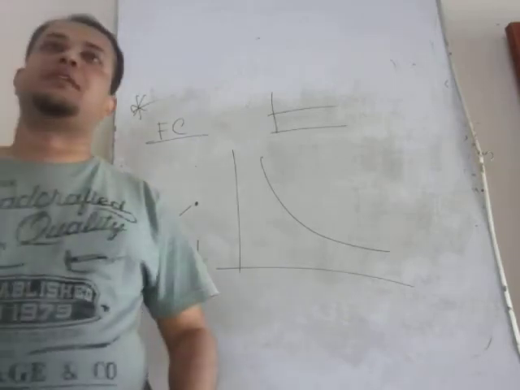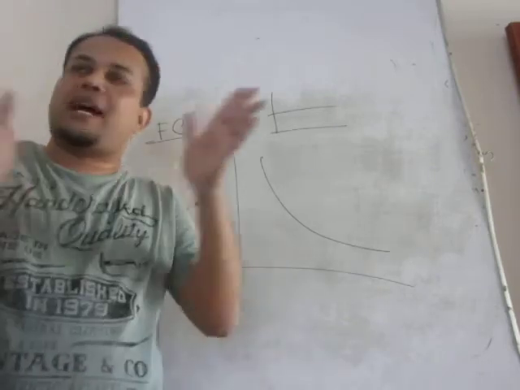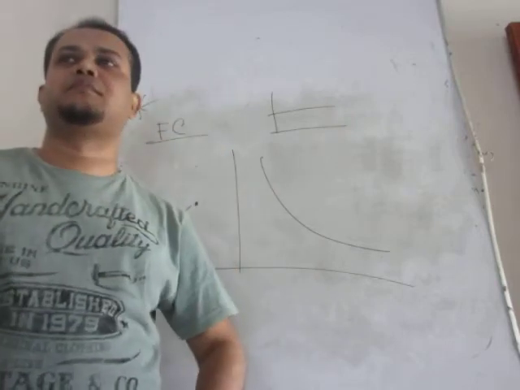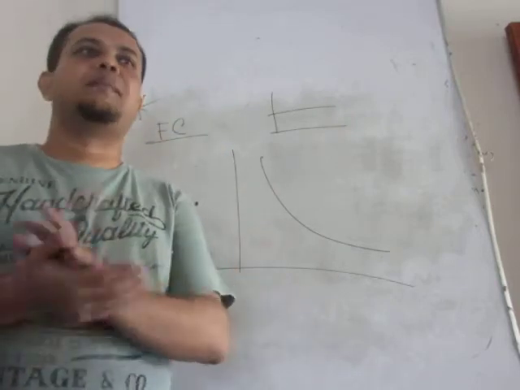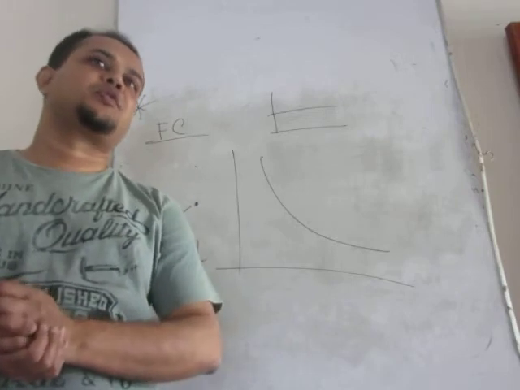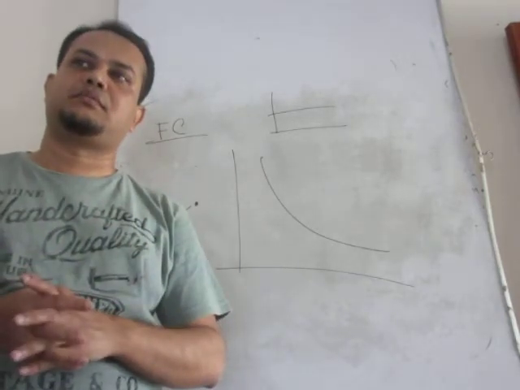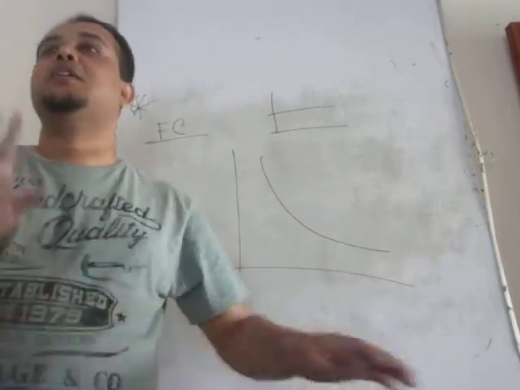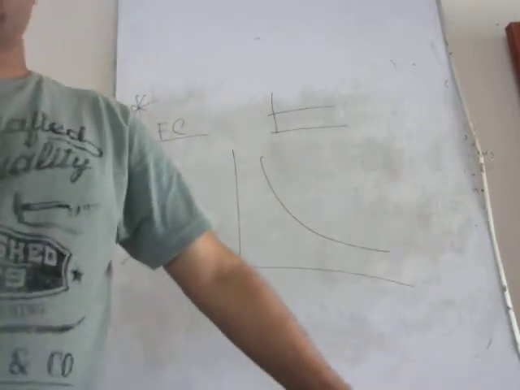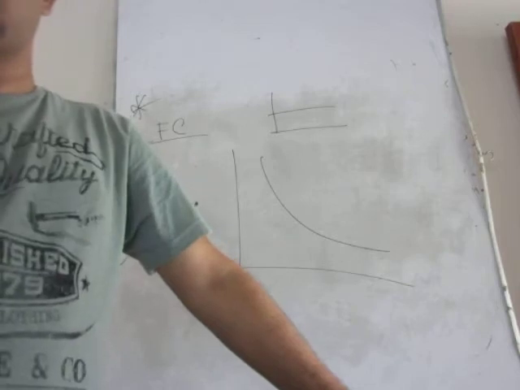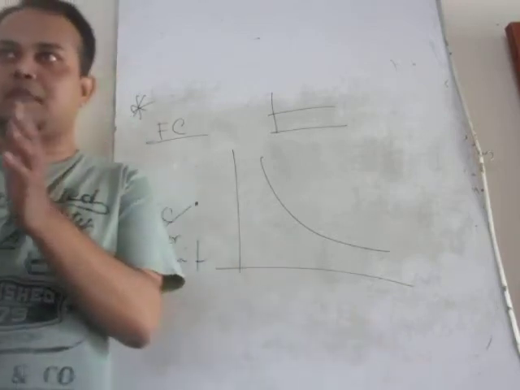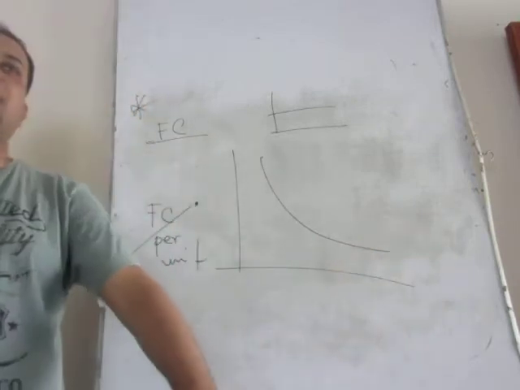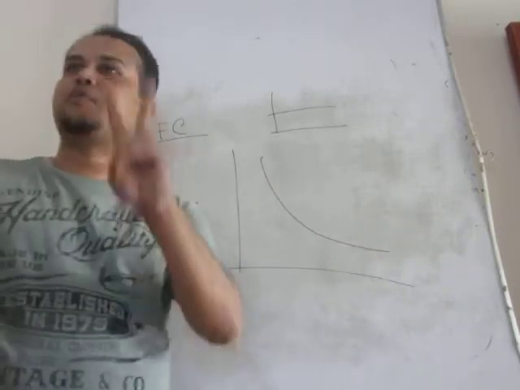Suppose, think of an example. Today you buy a machine. The machine cost is, for example, 10 taka. This is a fixed cost. The machine capacity is to produce 10 units. If you produce 5 pens, the fixed cost of 10 taka will be distributed between the 5 units. In that case, fixed cost per unit is 10 taka divided by 5, which is 2 taka.